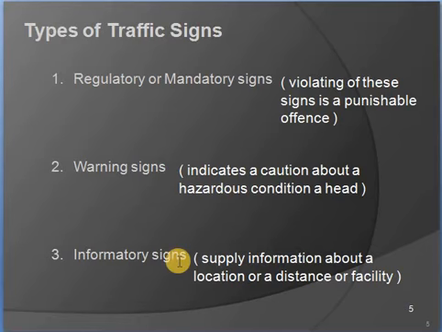And next are informatory signs. These supply information about the location or distance of a facility. These informative signs give the place of the city, the road maps, the highway roads, how we should go, and what the distances are. It gives the information. So this is also required for everyone. These three signs are very important nowadays. We have to follow the traffic signs compulsorily.